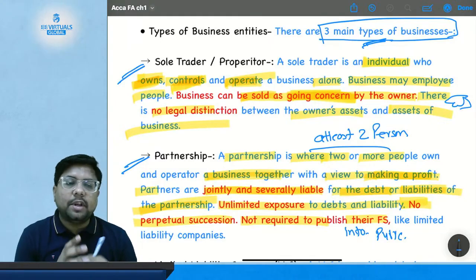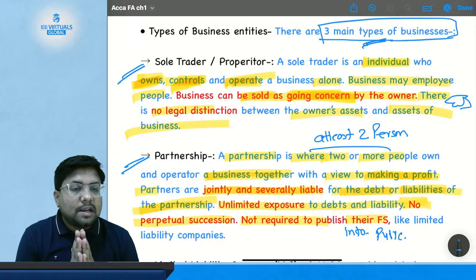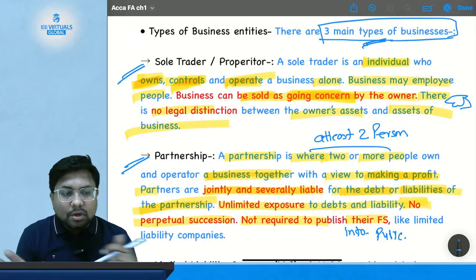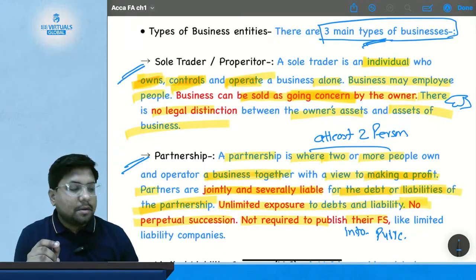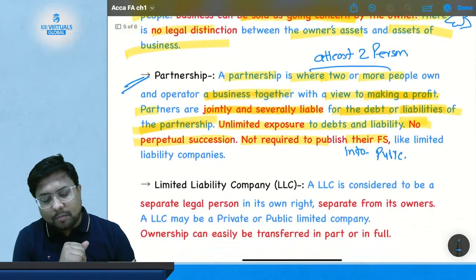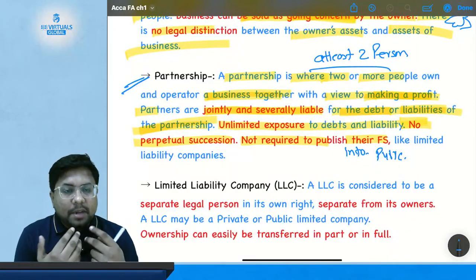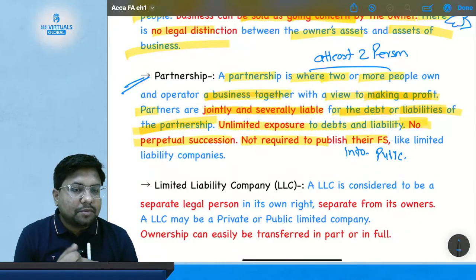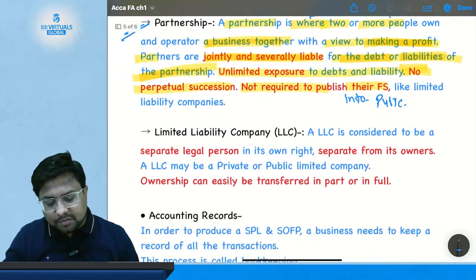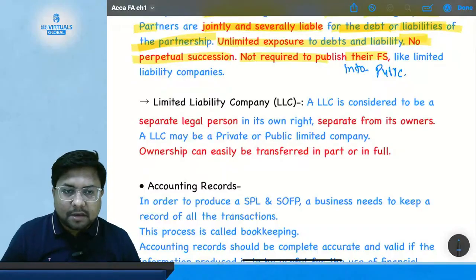It can have an employee, it can sell the business as a going concern, and it will always have unlimited liability, and there is no legal distinction between personal asset and the business asset. And the same goes for a partnership firm, where everything is the same, but there will be at least two people running the partnership firm. And last but not the least, and most important, is the limited liability company.